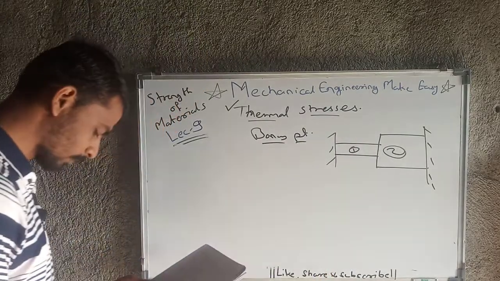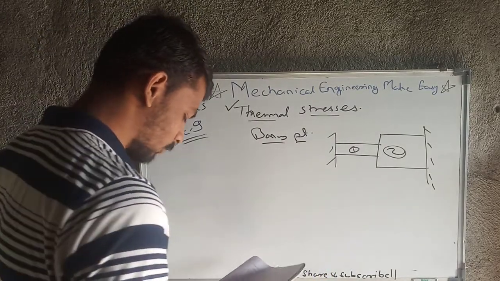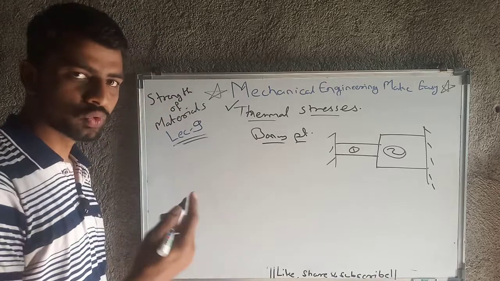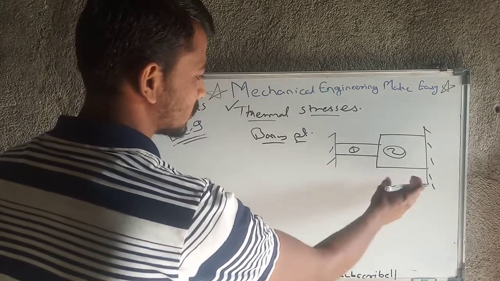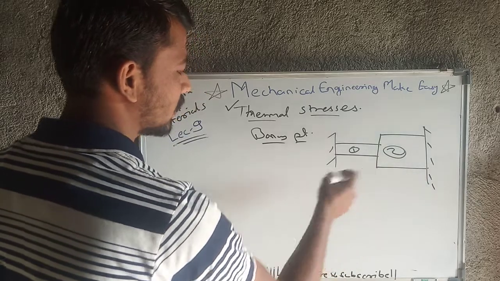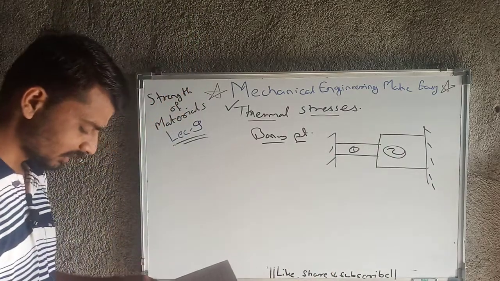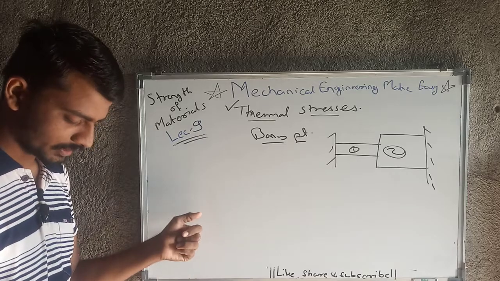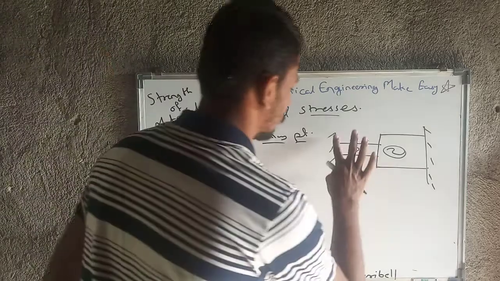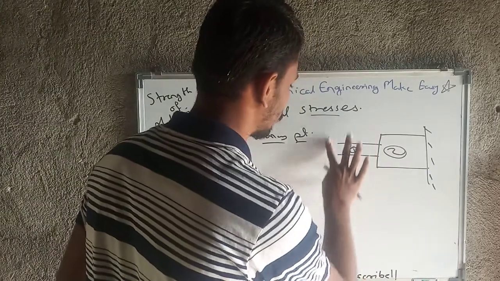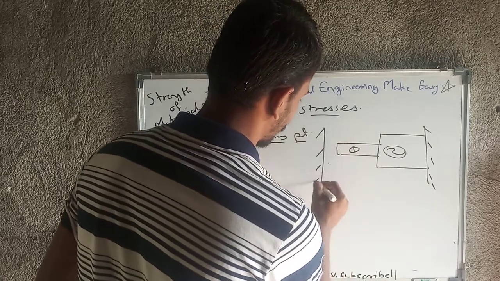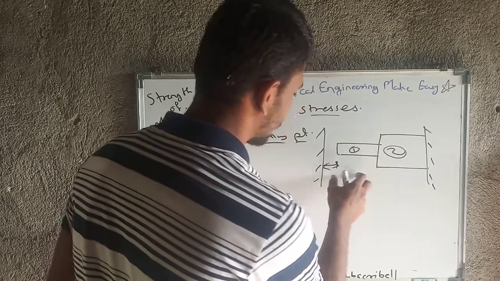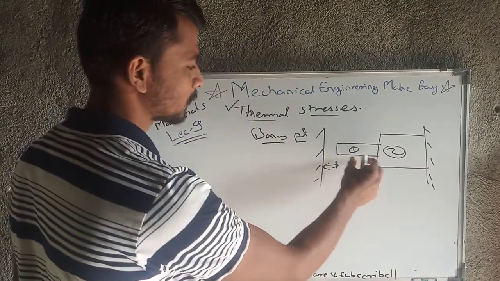So for that, the free expansion minus deformation due to reaction will be equal to 0. Free expansion of any material minus deformation due to reaction will be equal to 0. This is the case here, and if supports yield, here I have shown you that deformation will be 0, but if there is some gap provided here, then what will happen? The free expansion will happen.